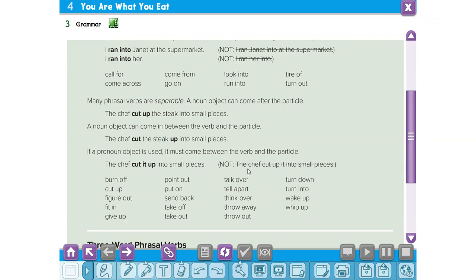We can't say the chef cut up it into small pieces. The pronoun must be used between the verb and the particle.